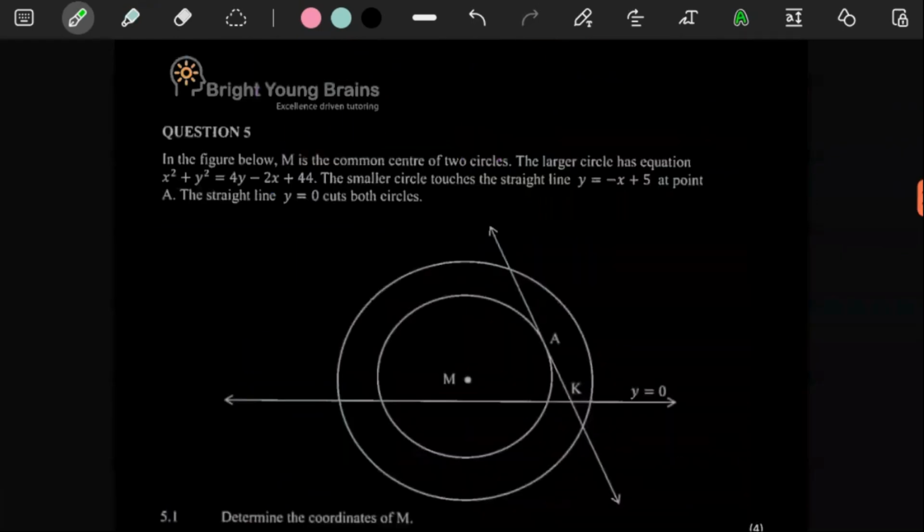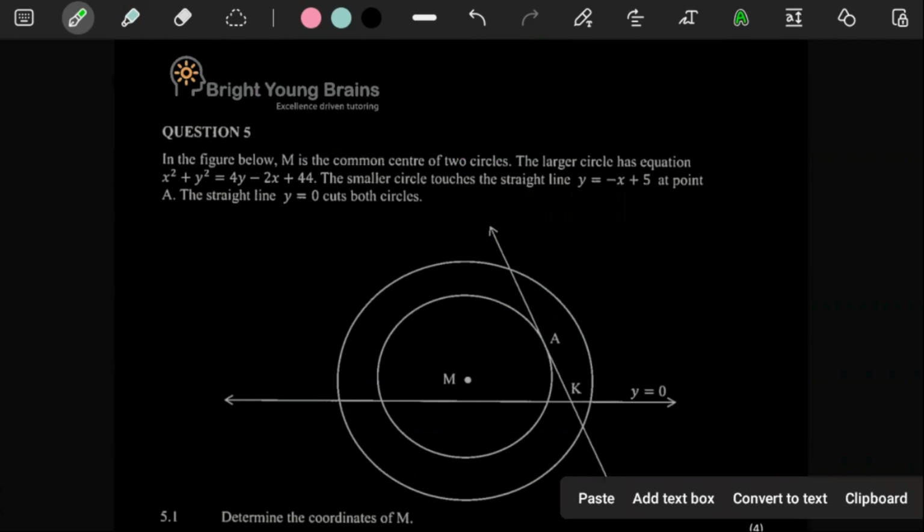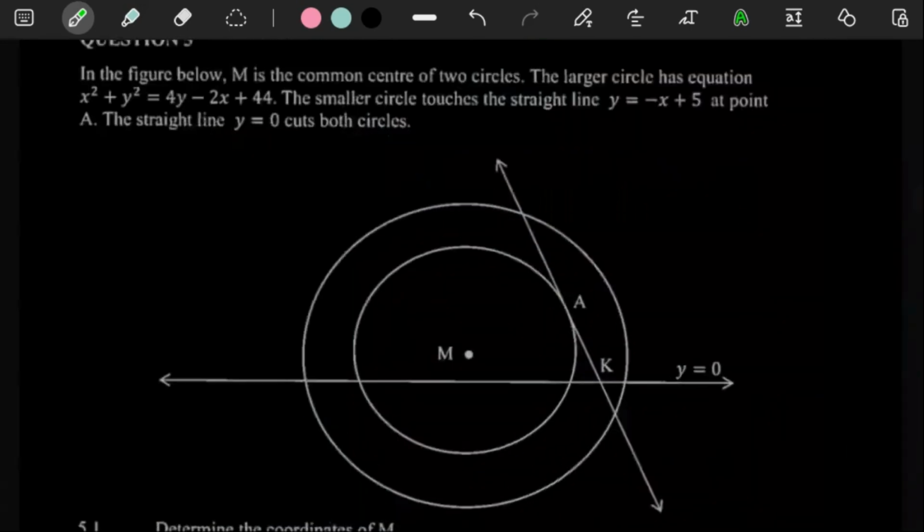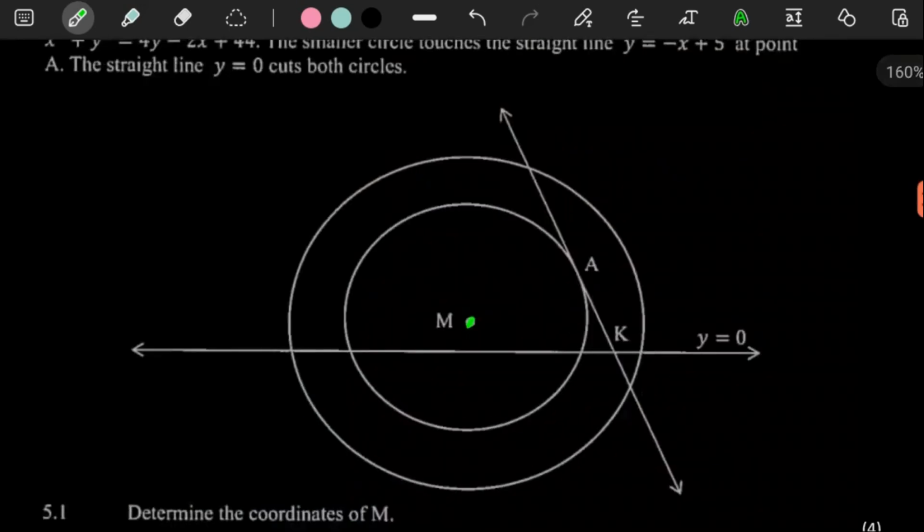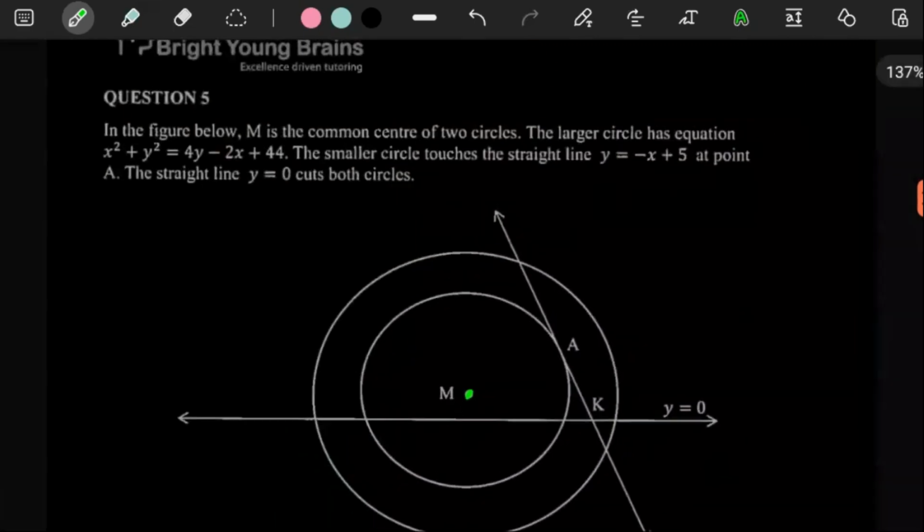Question number 5. It says here, in the figure below, M is a common center of two circles. So both circles have M as the center. And then it says here, the largest circle has this equation. So it's not in standard form, but we can put it in standard form for us to get M and also the radius.